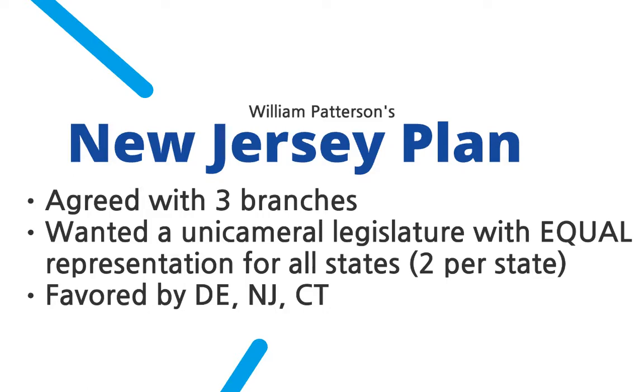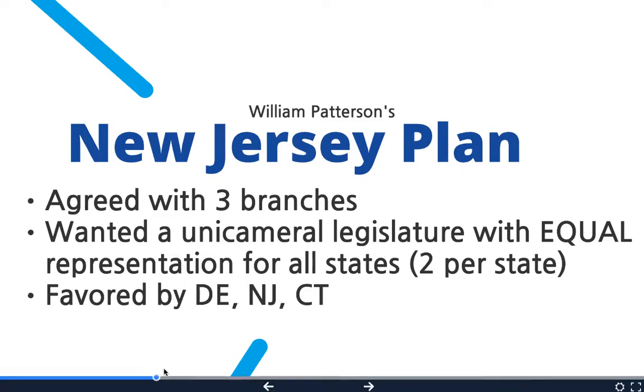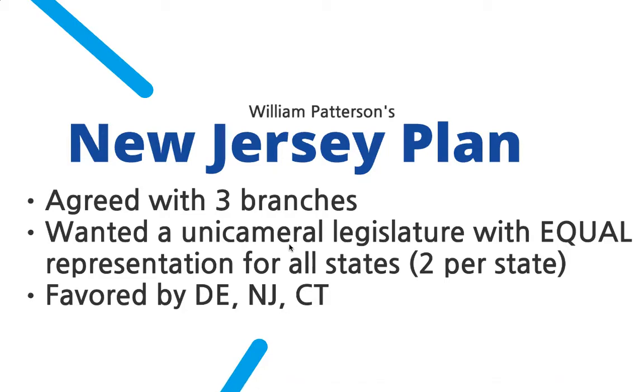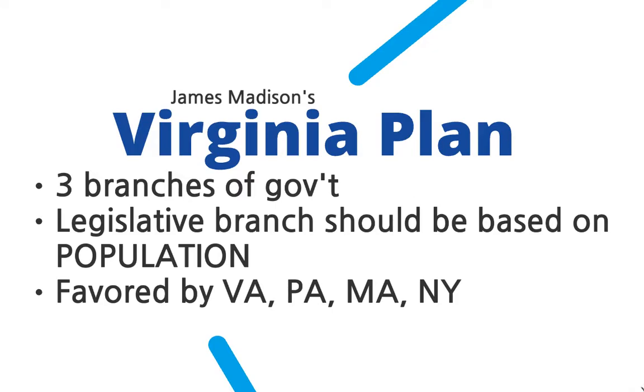He also agreed with having 3 branches of government, the legislative, executive, and judicial, just like the Virginia Plan. But he said, let's have a unicameral legislature. Make sure you underline the word unicameral and write what it means. It means one house legislature, that they would just have one house in the legislature and every single state would have exactly 2 representatives. So that means that New York, which has always had a lot of people, and Delaware, which doesn't have that many people, would each be considered equal. So you have these 2 plans. This one stresses equality, and the Virginia Plan stresses population.